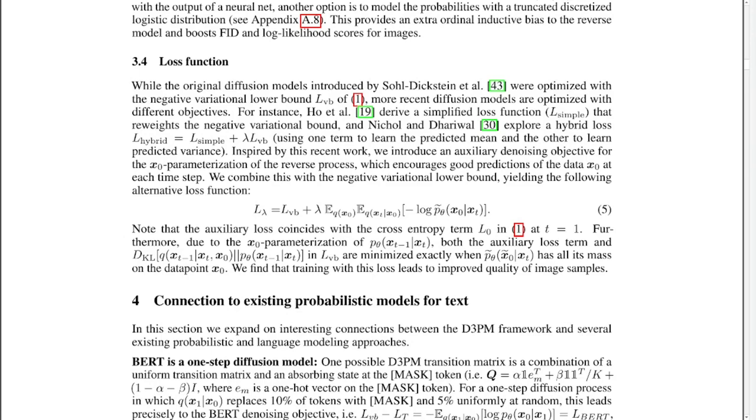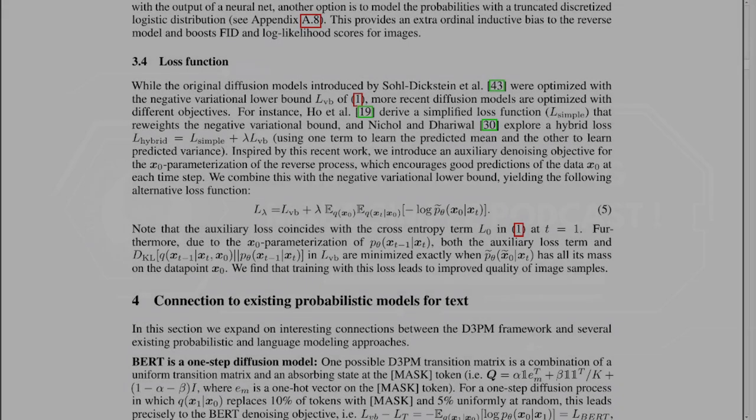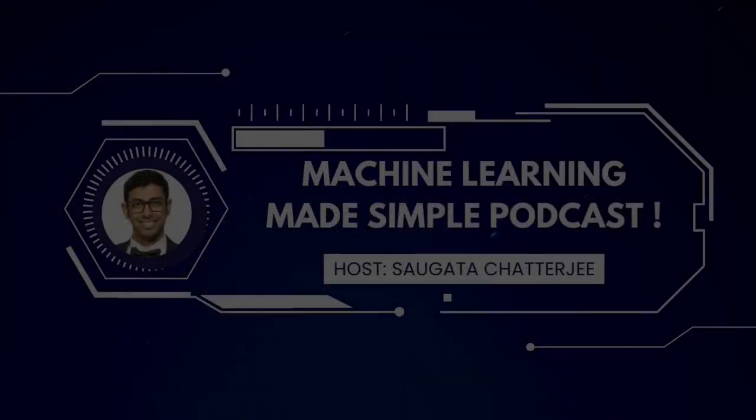The only tricky part here is that unlike a continuous distribution, where we sample from a normal distribution, the discrete distribution requires sampling from a categorical distribution. We'll not delve into that. We'll have a separate video on this. Keep an eye out for that.